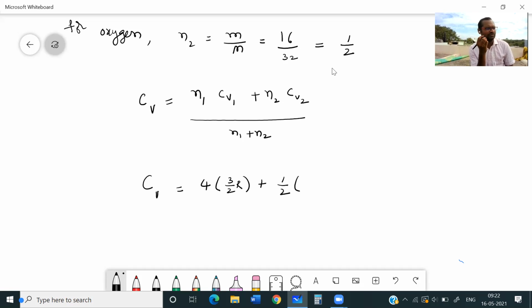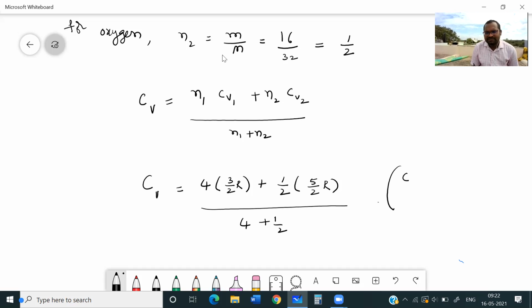The second gas is oxygen, O2. Is it monoatomic or diatomic? It is a diatomic gas. So for a diatomic gas, the Cv value is 5 by 2 R, divided by N1 plus N2, that is 4 plus 1 by 2. So what will be the value? Here I am writing Cv of helium is 3 by 2 R, Cv of oxygen is 5 by 2 R.